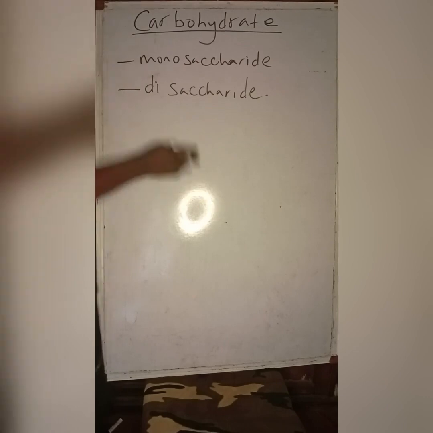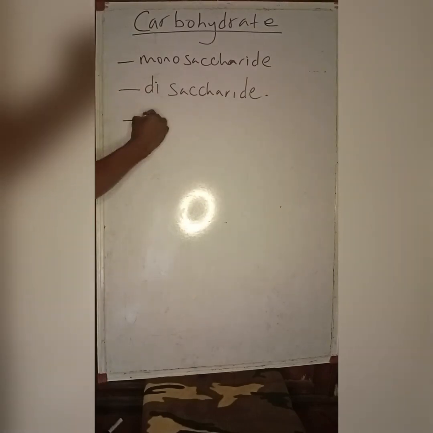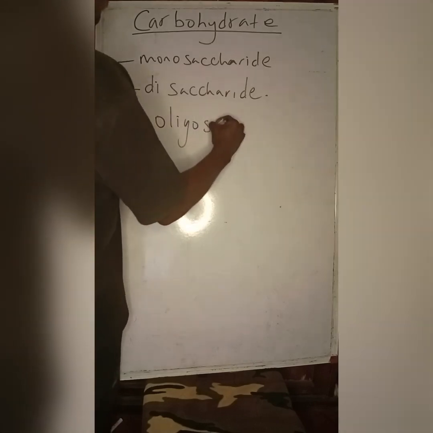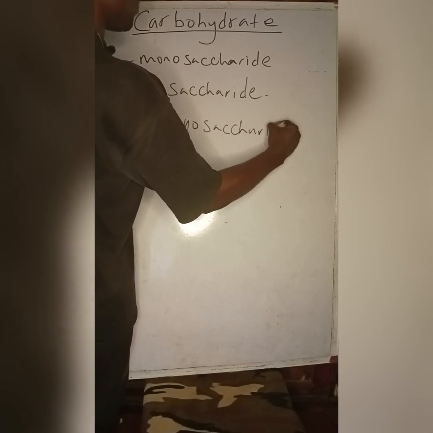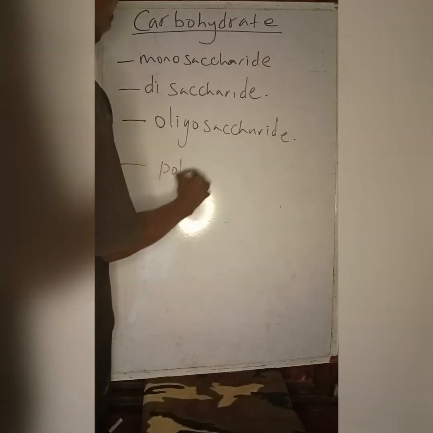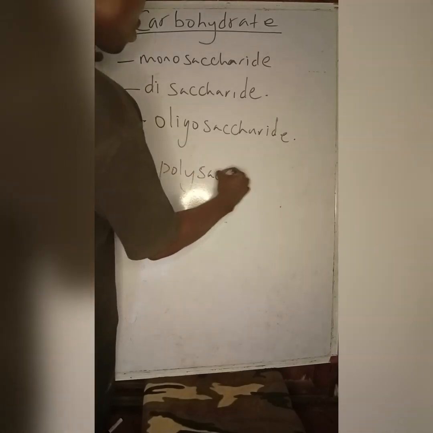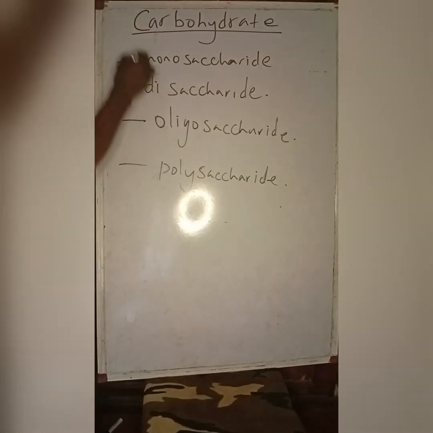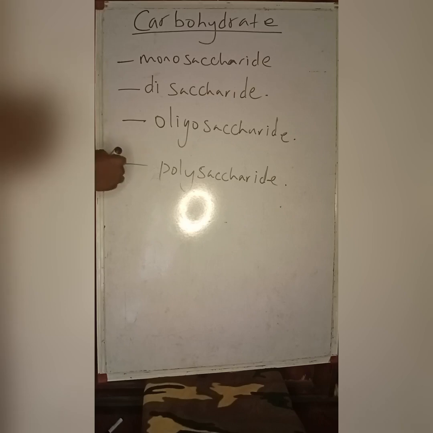The second class is disaccharides, two sugar units. The next one is what we call oligosaccharides, which I'll quickly explain. And polysaccharides, the polymers, the ones we call glycans.